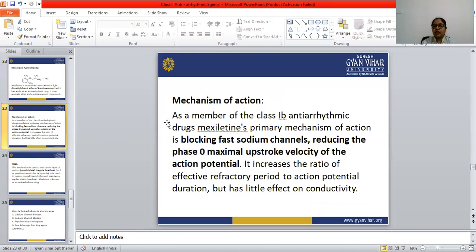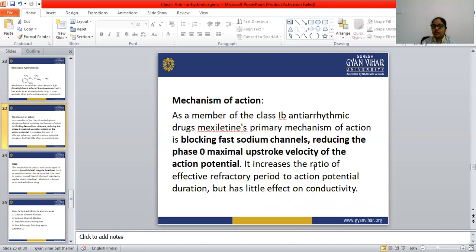Let's see the mechanism of action. As a member of the class 1B, this mexiletine is coming under the category of class 1B. Class 1B means that it decreases the duration of the action potential. Primarily the mechanism of action is blocking the fast sodium channel. Okay, so it blocks the sodium channel, reduces the phase zero maximal upstroke velocity of the action potential. So this mexiletine blocks the sodium channel and decreases the duration of the action potential.